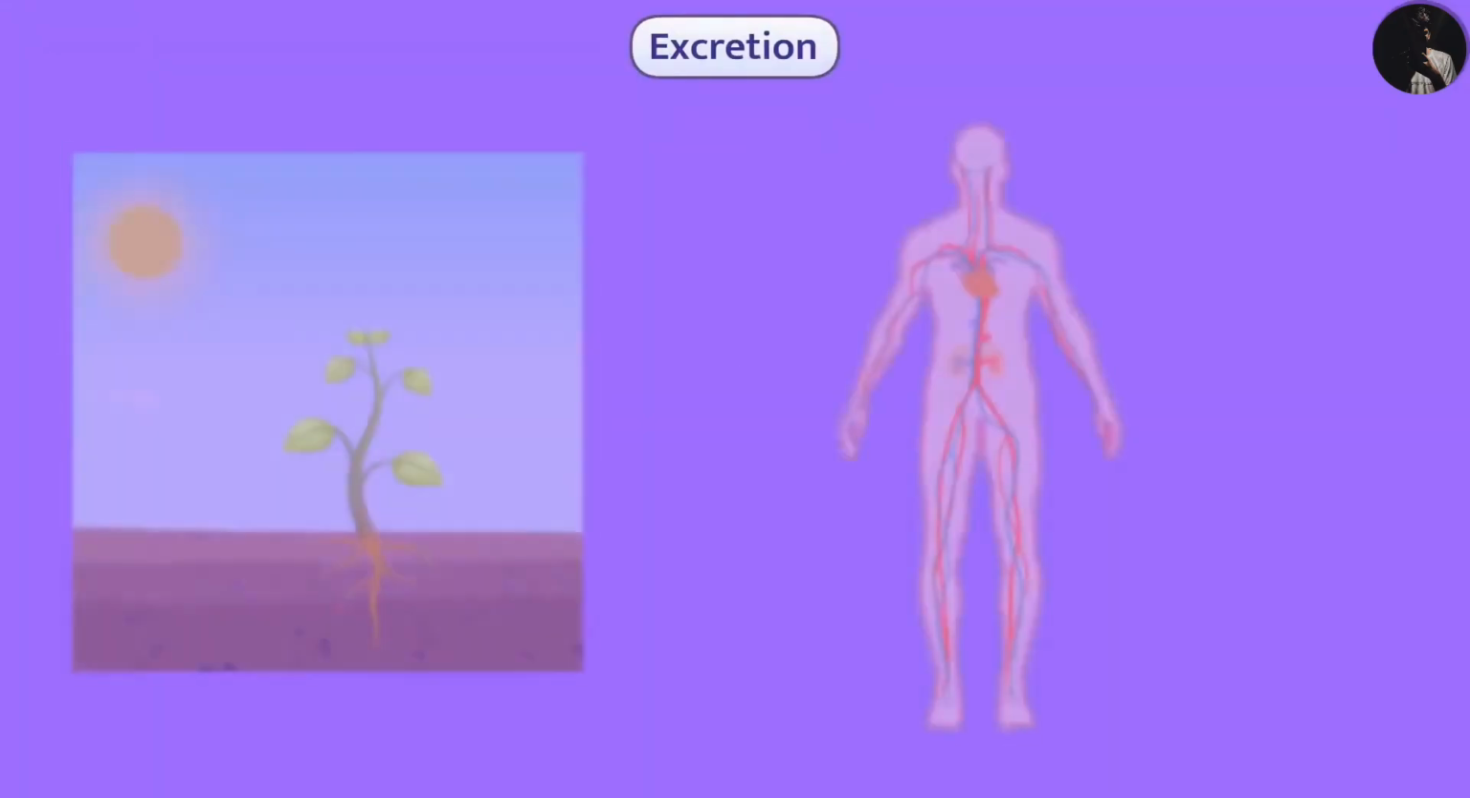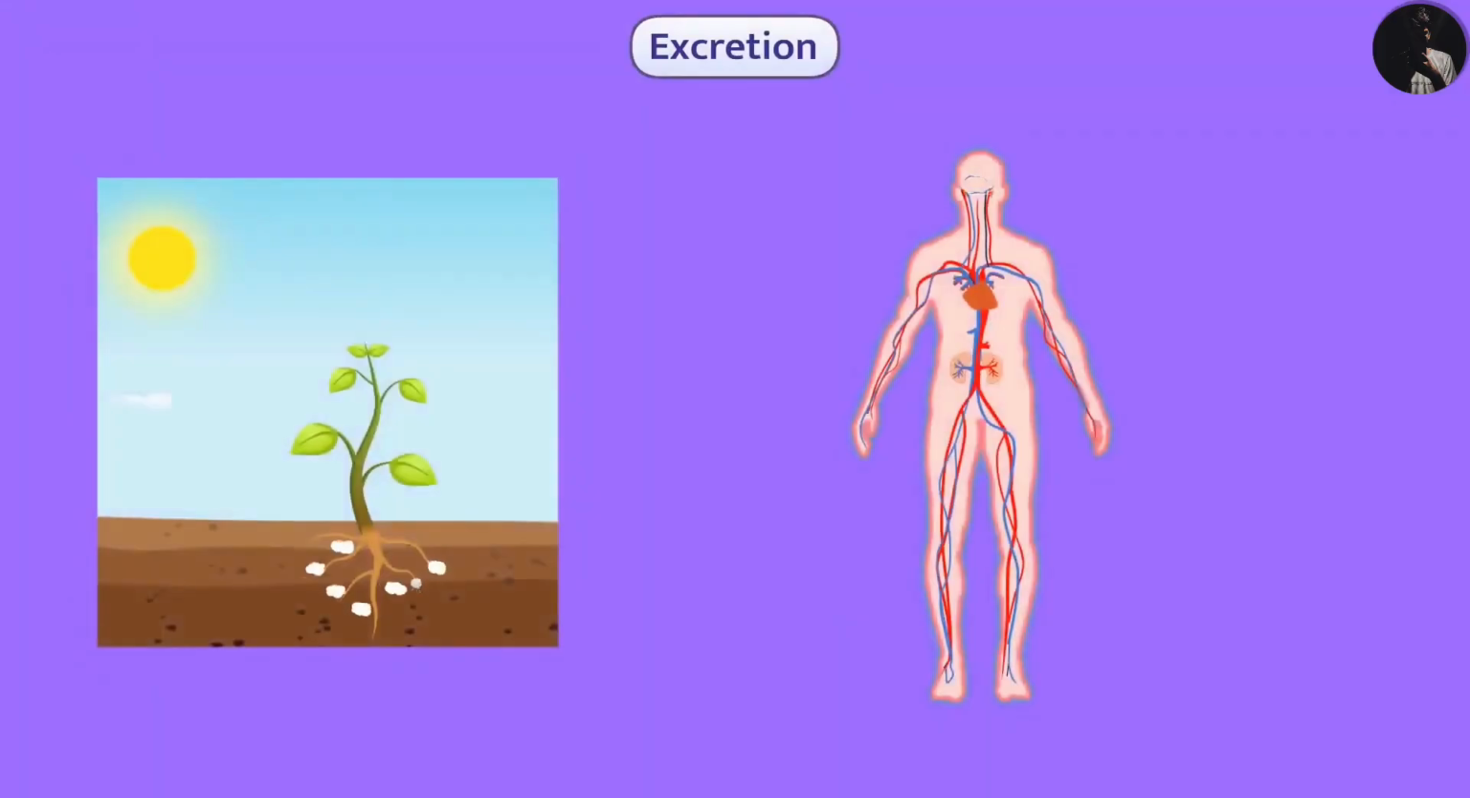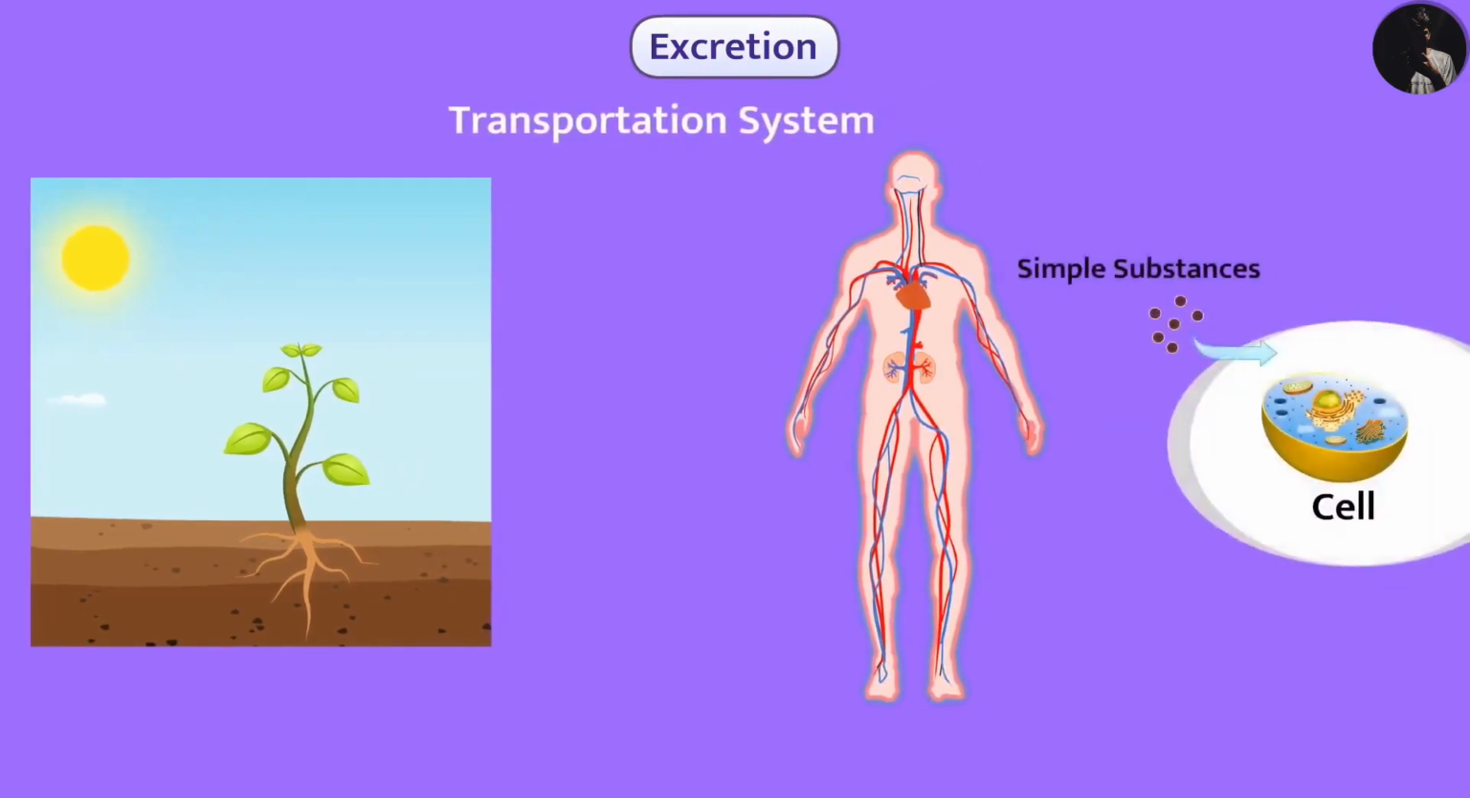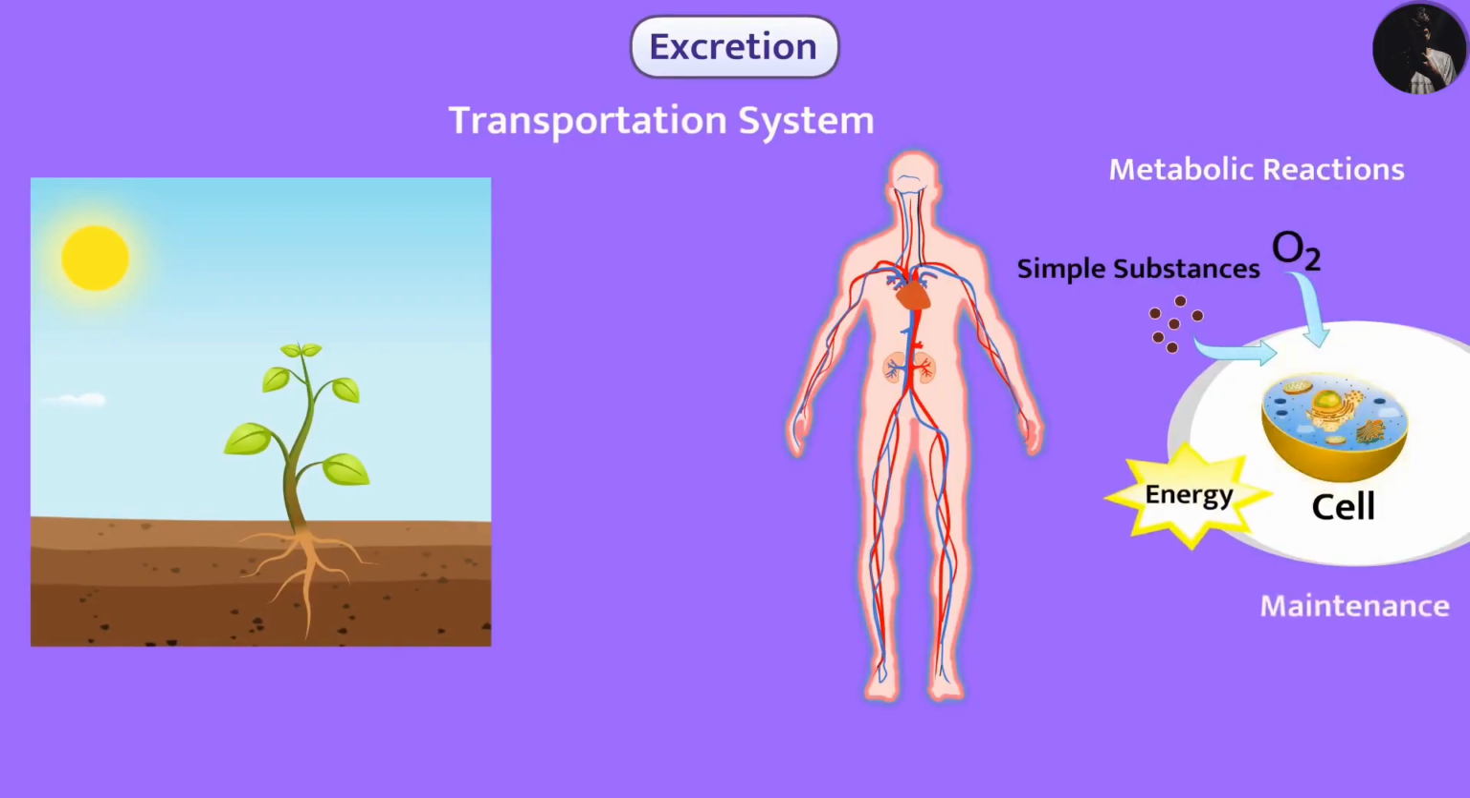Excretion. In the previous video, we have learned that oxygen and nutrients are transported to every cell of the body with the help of the transportation system. With the help of these simple substances and oxygen, metabolic reactions take place in the cell, which helps in energy generation and maintenance activities in the cell.